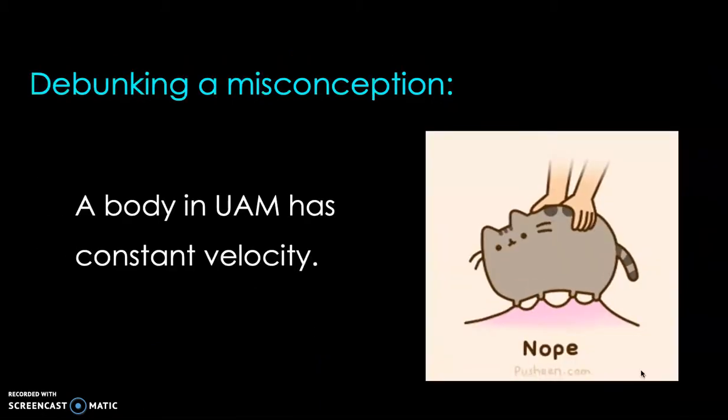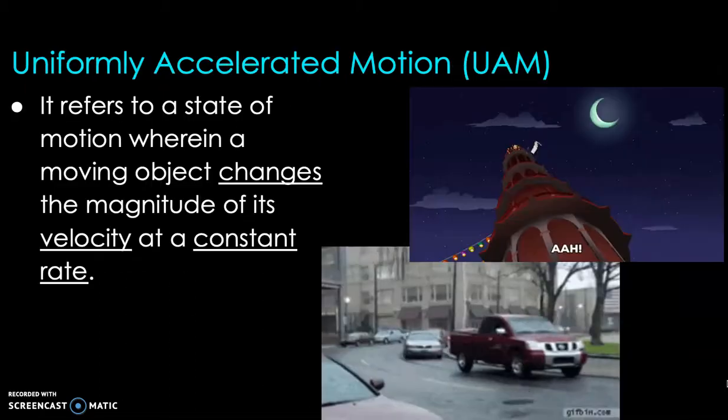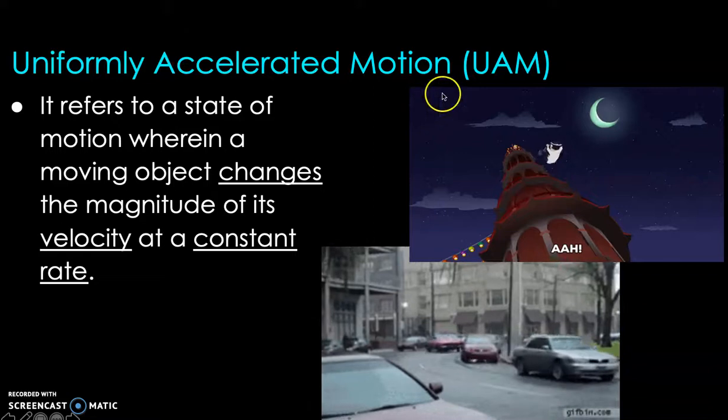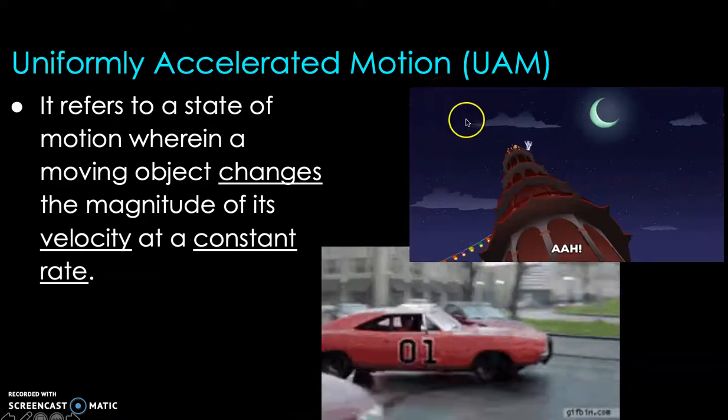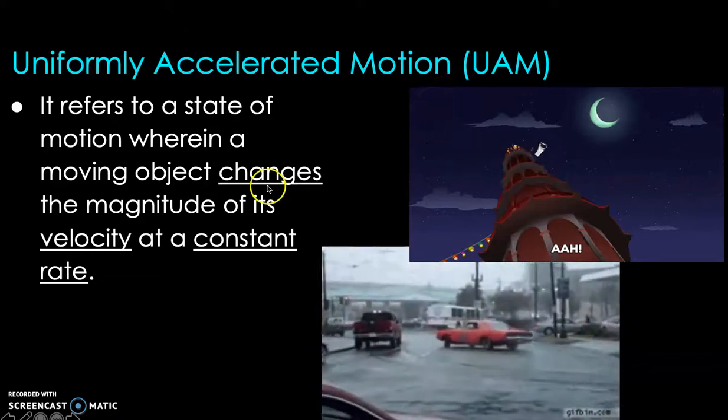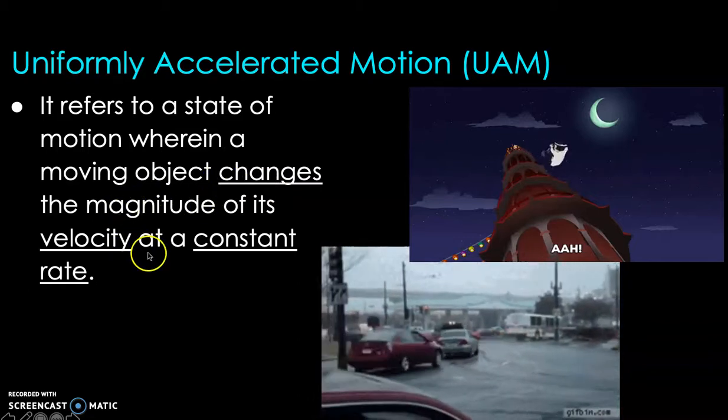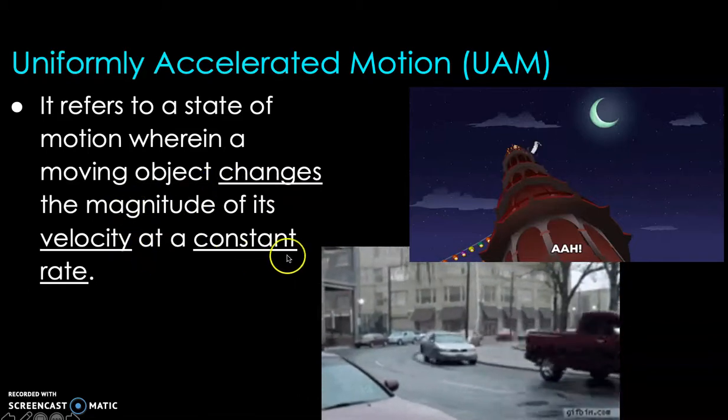Going forward, I'd like to debunk a few misconceptions about this topic. First one, some students would say a body in UAM has constant velocity, which is wrong because the velocity is not constant if an object is in UAM. That's why it says accelerated motion. A body in UAM is accelerating, but the change in the velocity it experiences is constant.